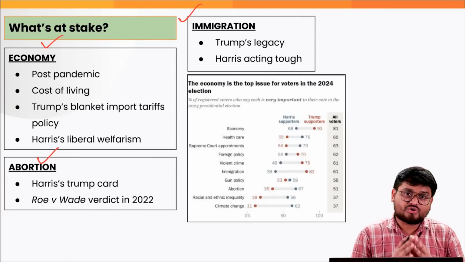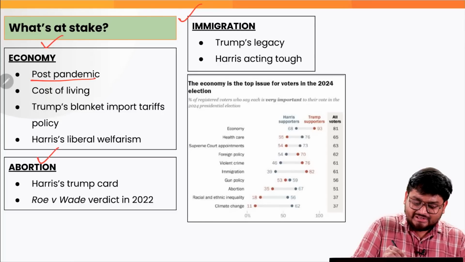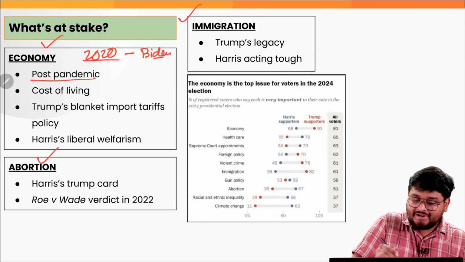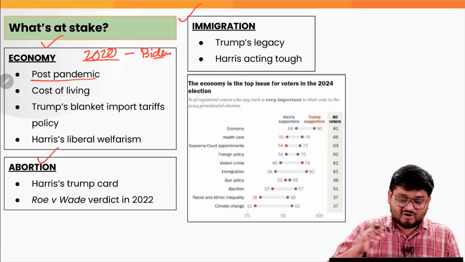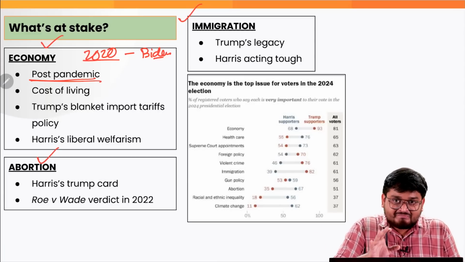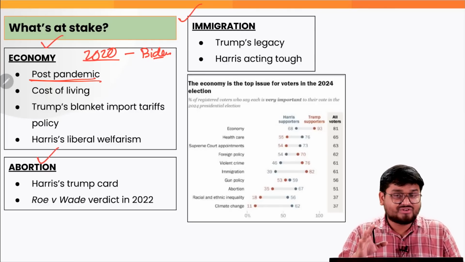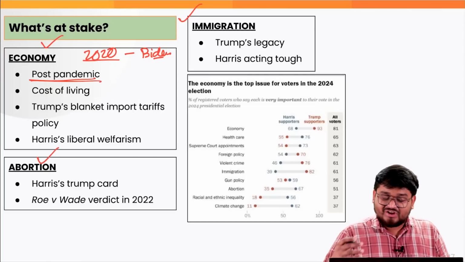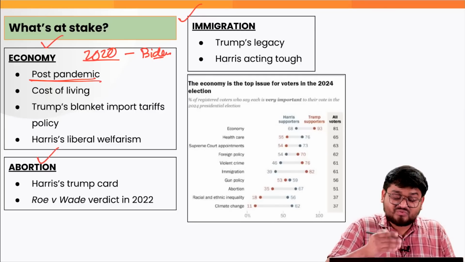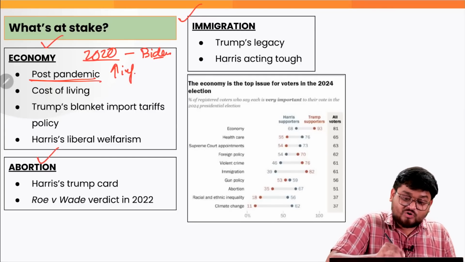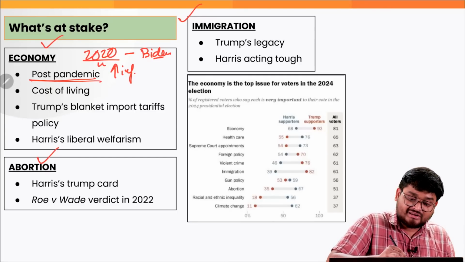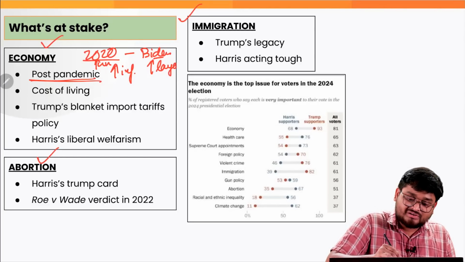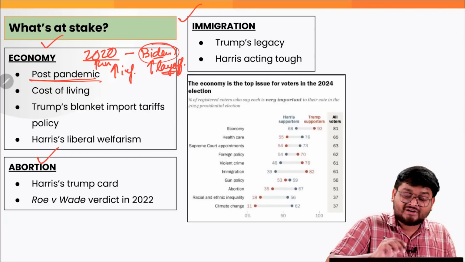Firstly, we'll focus on the economic aspect, because 2020 was the year Biden came to power, right? And just when Biden came to power, we had the COVID pandemic. After that, we have seen how the US economy went through a phase of economic turmoil. Firstly it was the pandemic, then high inflation, right? Also, during the pandemic, we saw high rates of unemployment in the US. There were mass layoffs, right? So Biden had to fight off these kinds of issues.